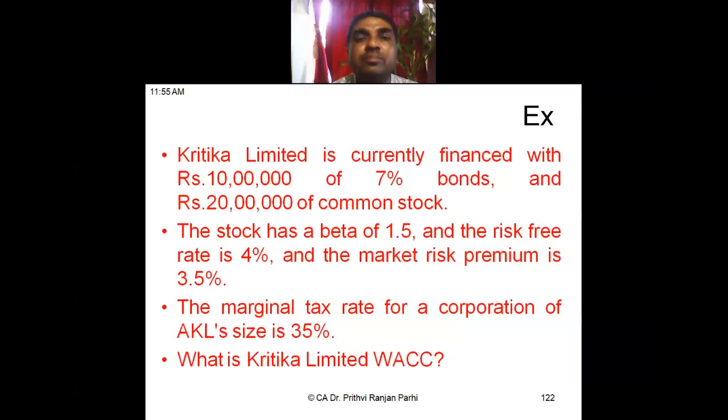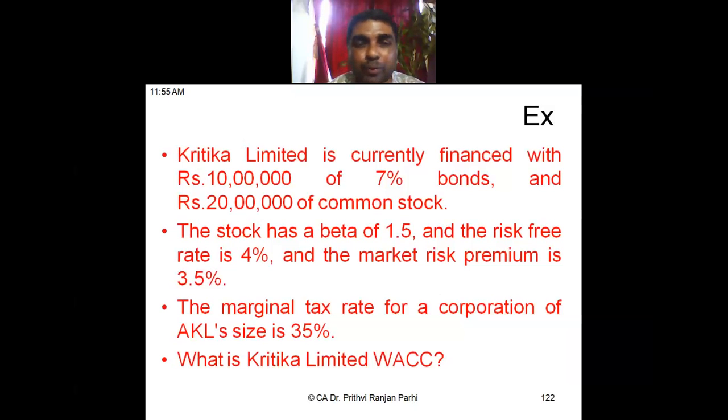The stock has a beta of 1.5 and the risk-free rate is 4% and the market risk premium is 3.5%. The marginal tax rate for a corporate of this size is 35%. What is Kritika Limited's weighted average cost of capital?